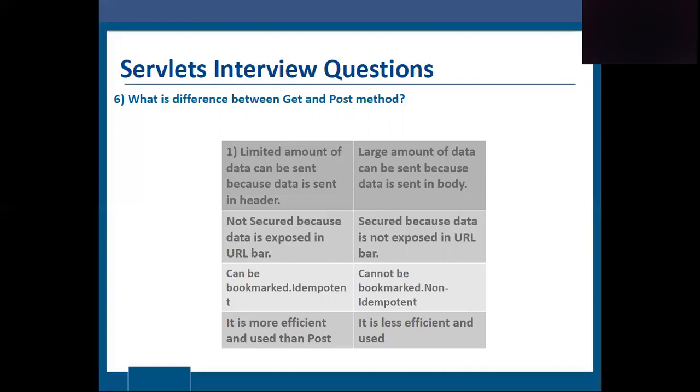POST is secured because data is not exposed in the URL bar. GET can be bookmarked, whereas POST cannot be bookmarked. GET is more efficient and used than POST, and POST is less efficient and used.